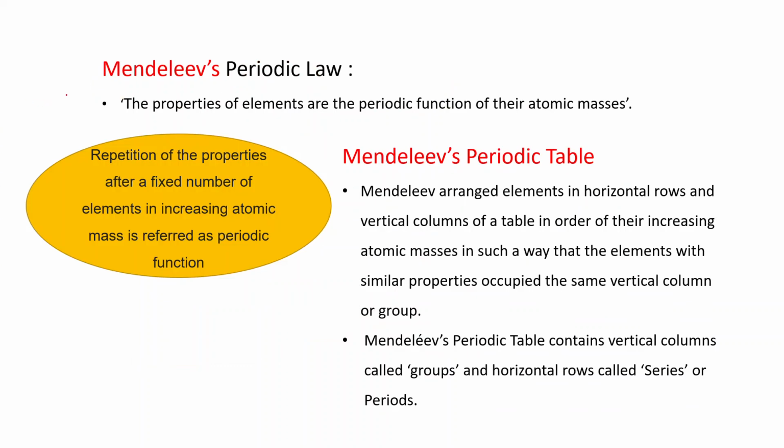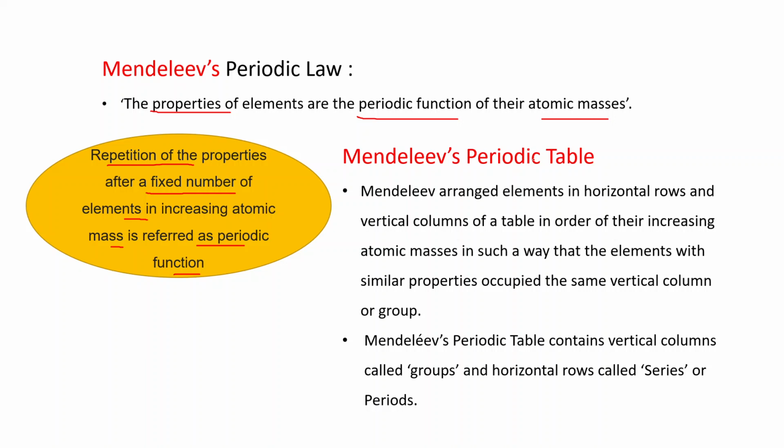Then he gave one law that is known as Mendeleev's periodic law. According to this, the properties of the elements are a periodic function of their atomic masses. Now, what is the meaning of this periodic function? Repetition of the properties after a fixed number of elements in increasing atomic mass is referred to as periodic function.